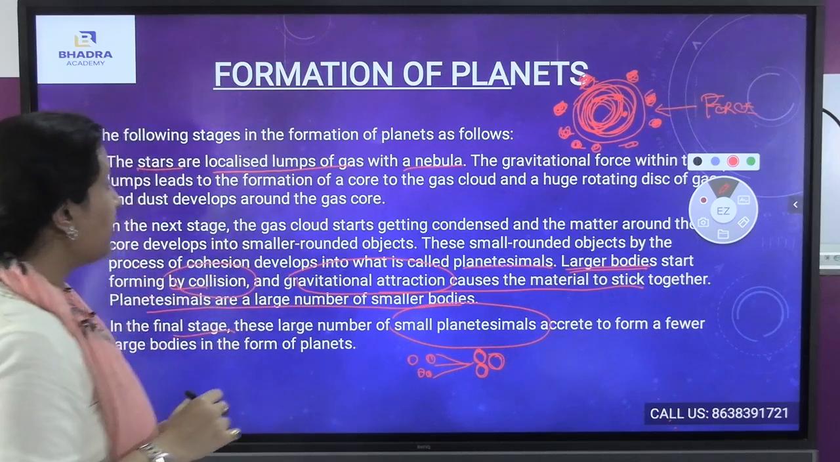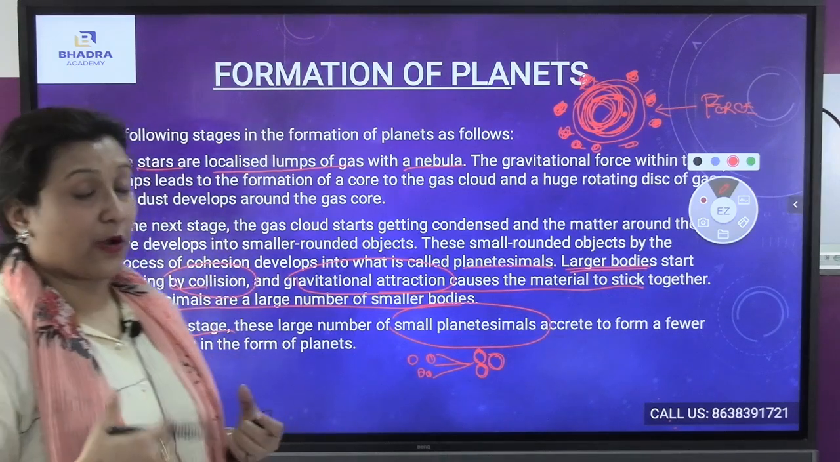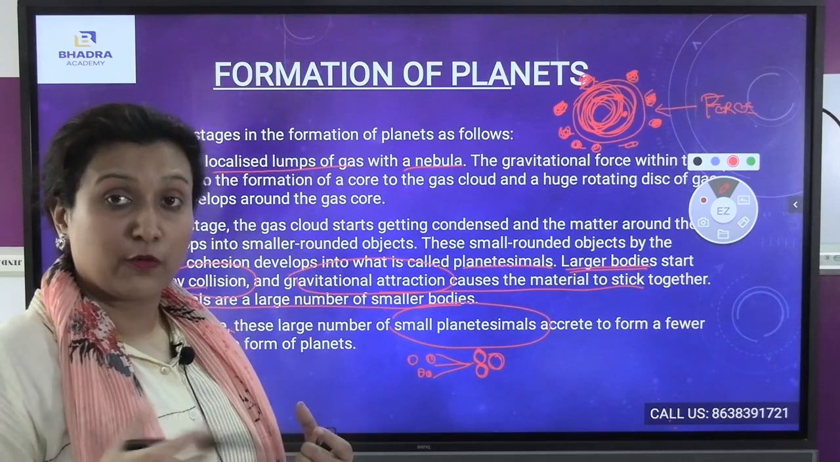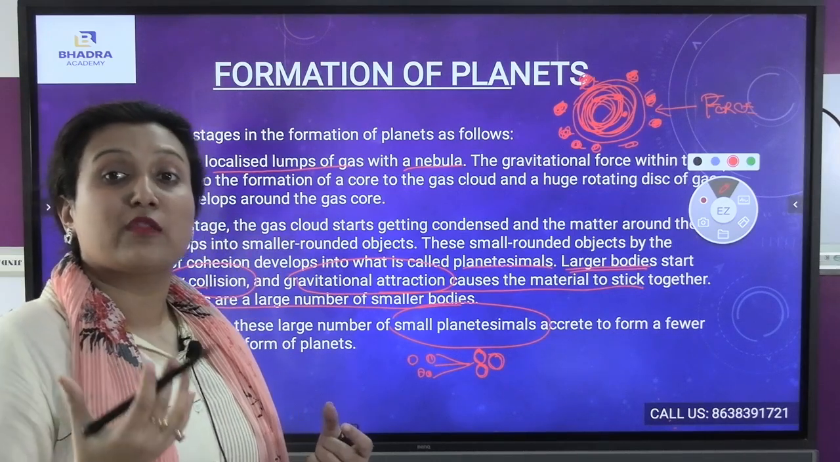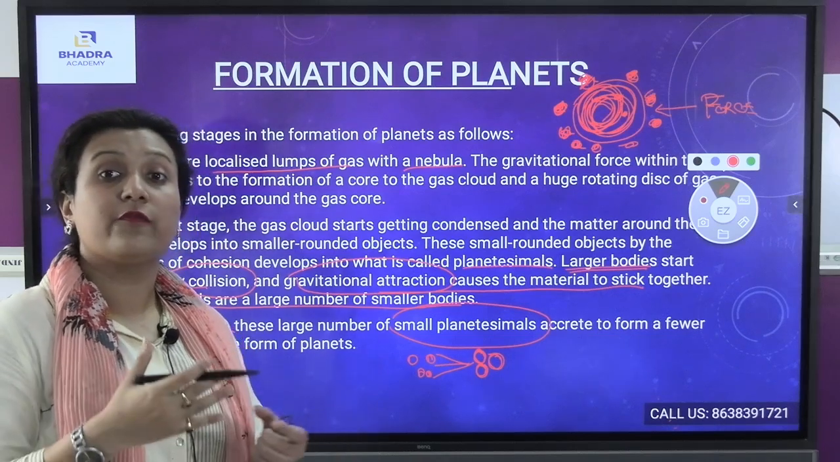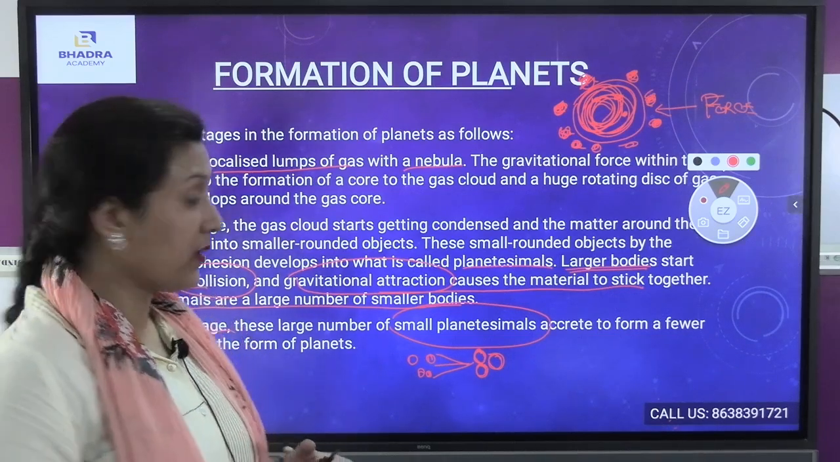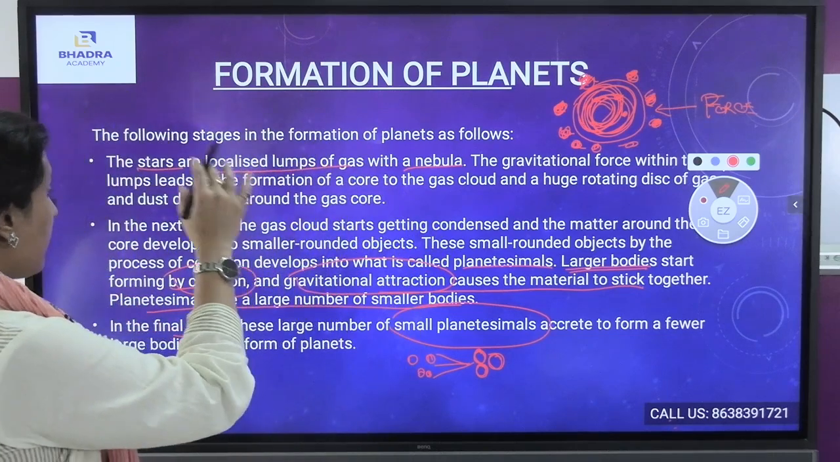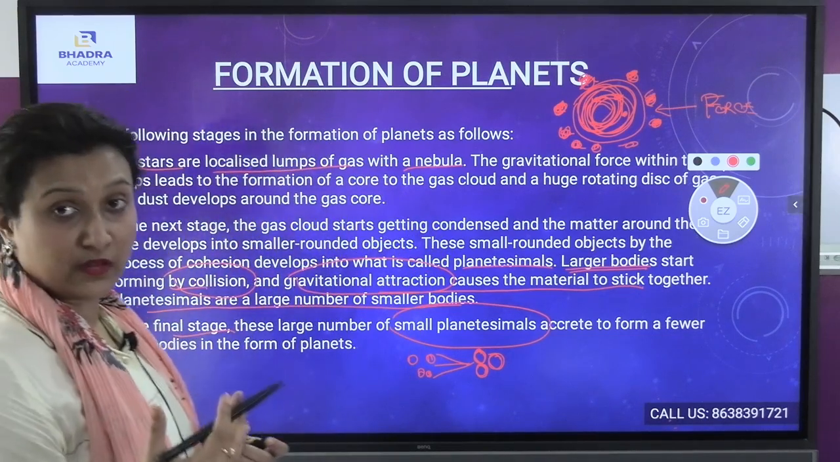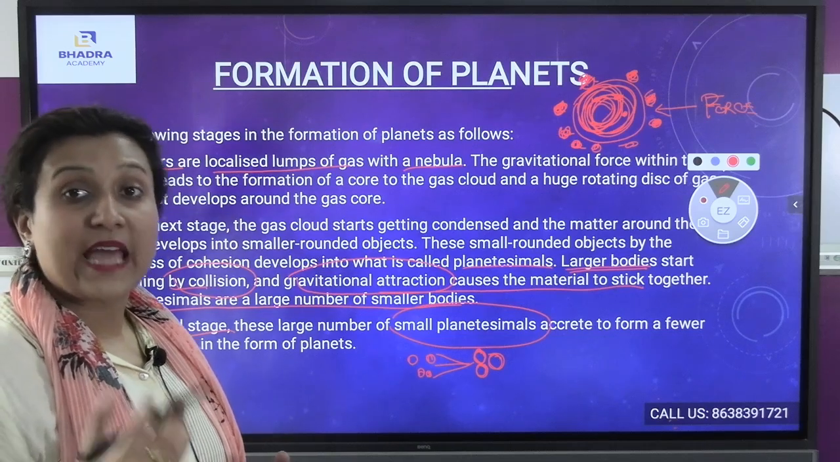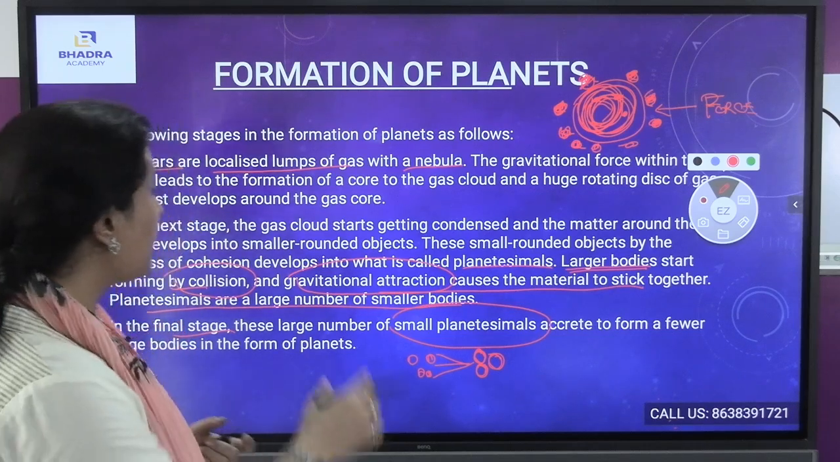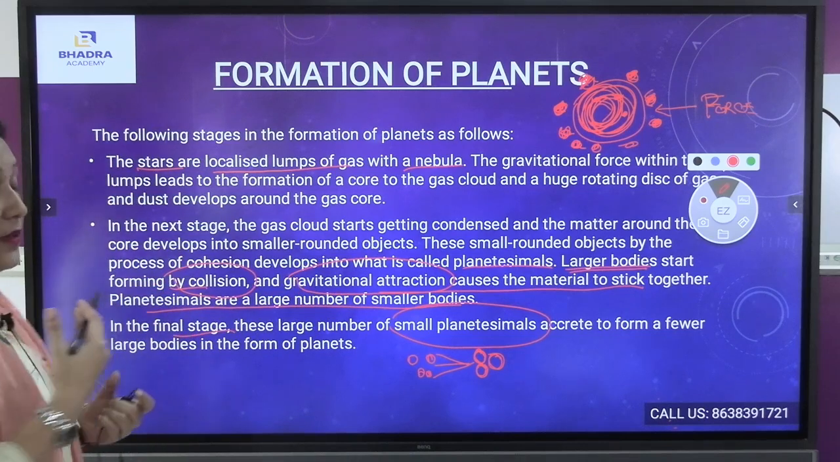Also, the next stage you see is the gas cloud, which means now, due to the gas core, those small objects have been condensed. They were condensing to form into a planet, and this process is termed as the planetesimals. As a result, first of all, the larger bodies.